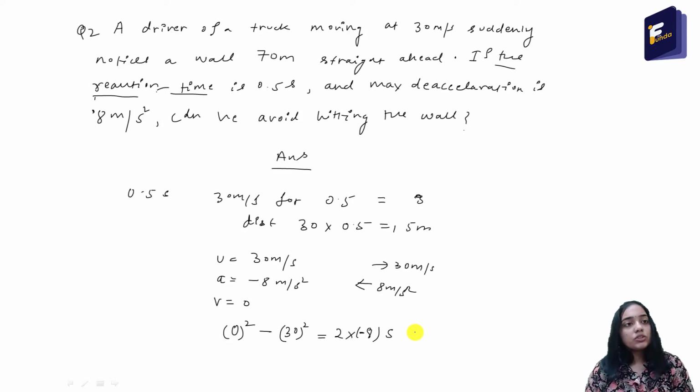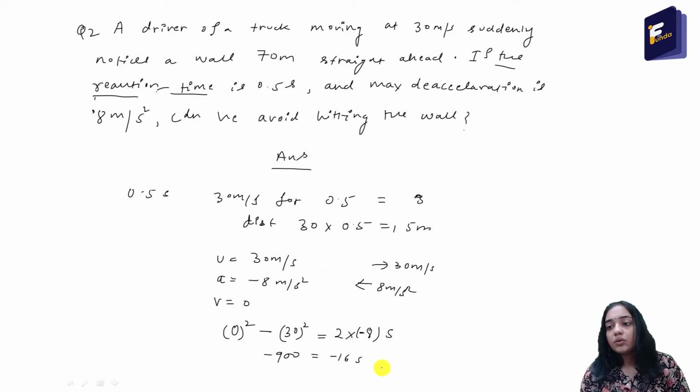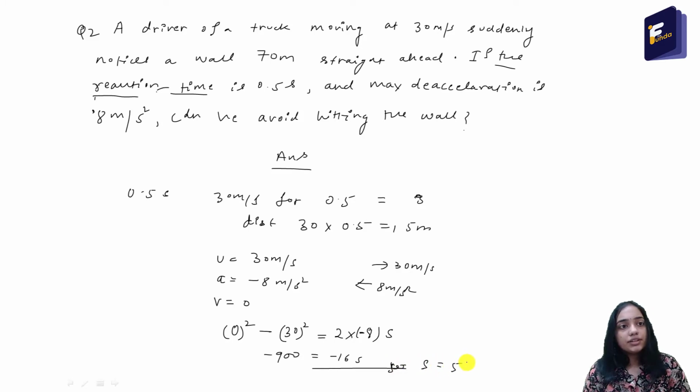By solving this equation, minus 900 is equal to minus 16s. So s will be equal to 56.25.